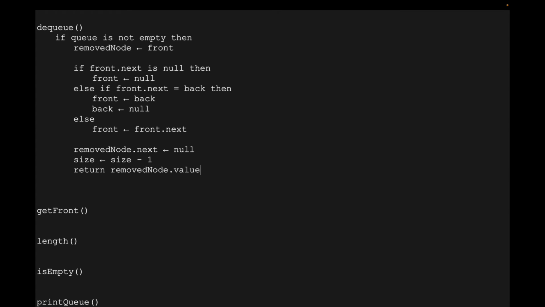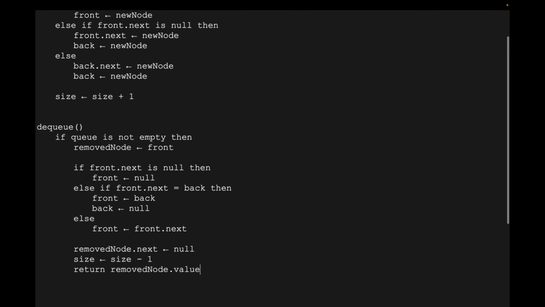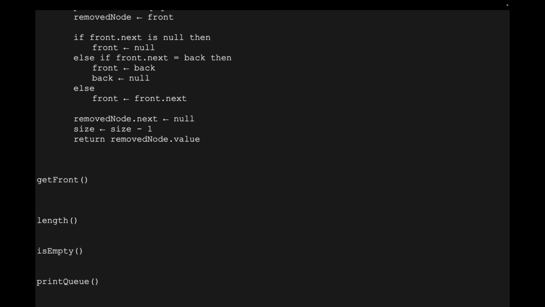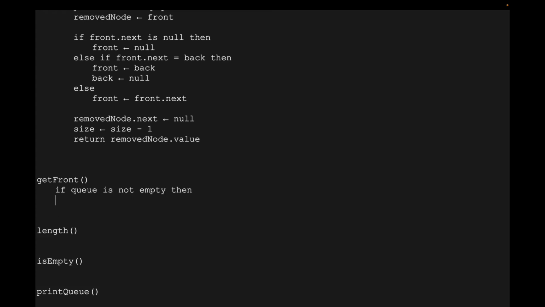So we could return the whole node and then get its value later, but I've decided in this design to just remove the node and return its value. So if the node contained the value letter A or B or something like that, just send that back when you dequeue. Get front is much simpler. So if the queue is not empty, then you'll just return front's value.